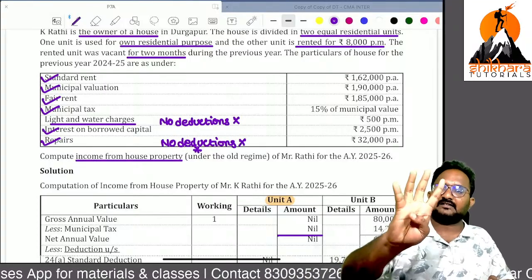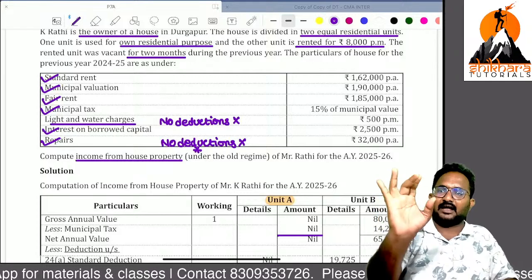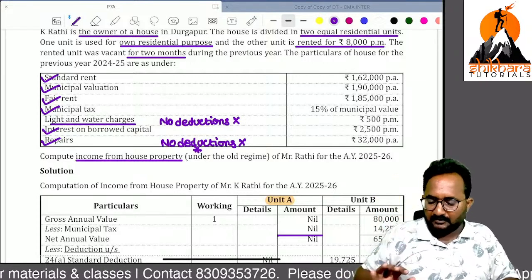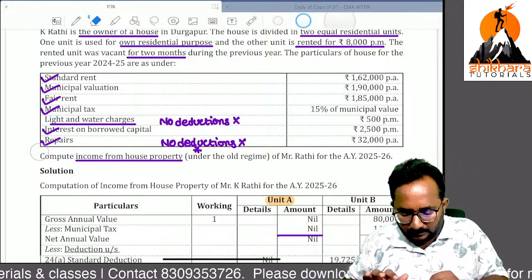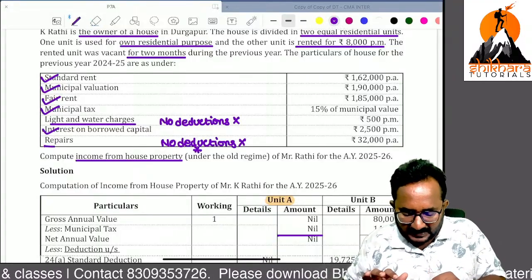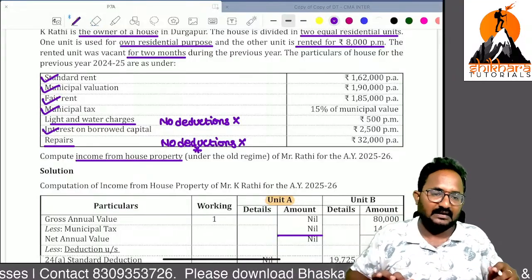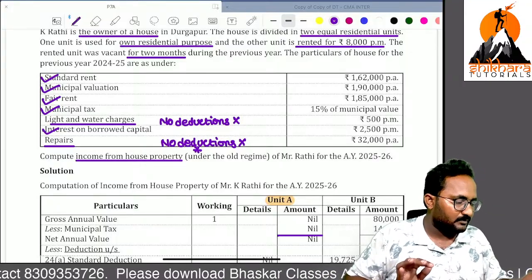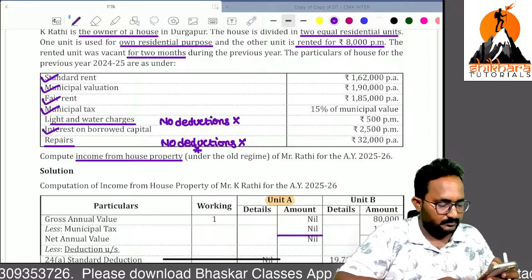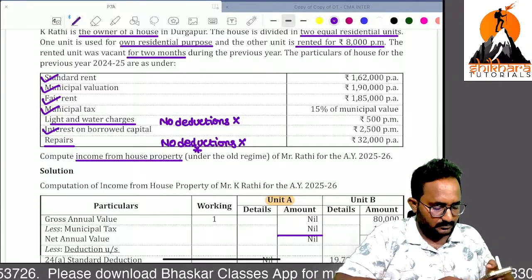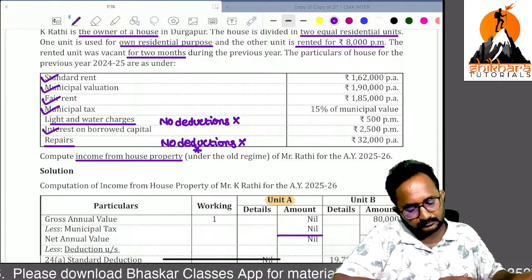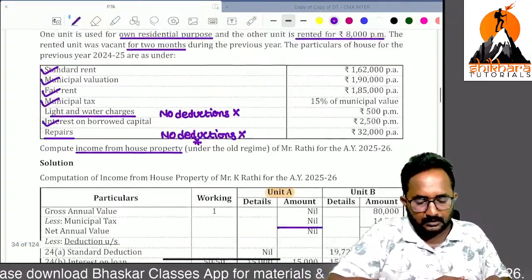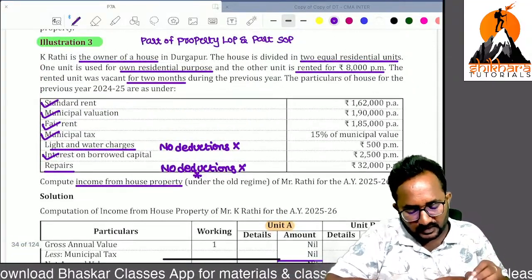Municipal taxes we can give, standard deduction we can give, interest on borrowed capital we can give. With respect to repairs, light charges, land revenue, all those things we can't give as deduction. Are you clear? So only one deduction we can get.